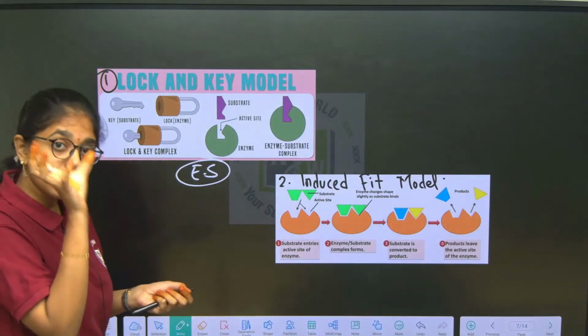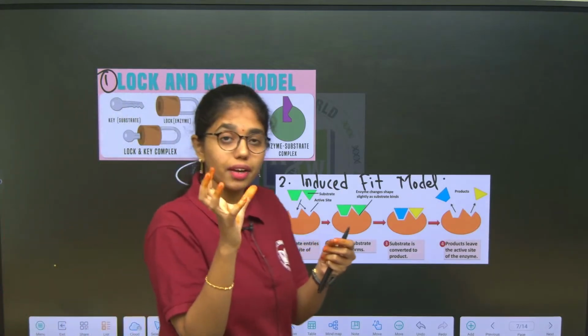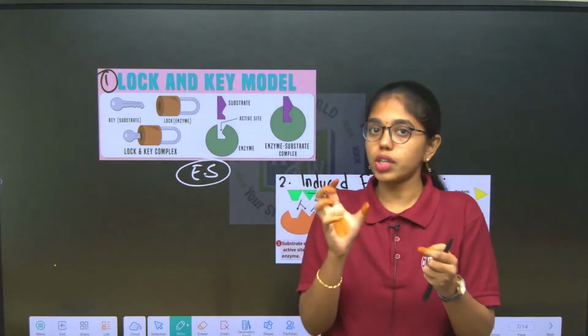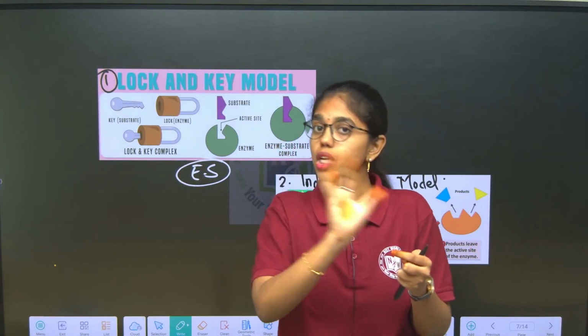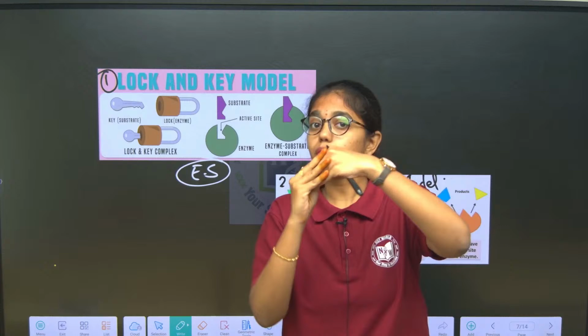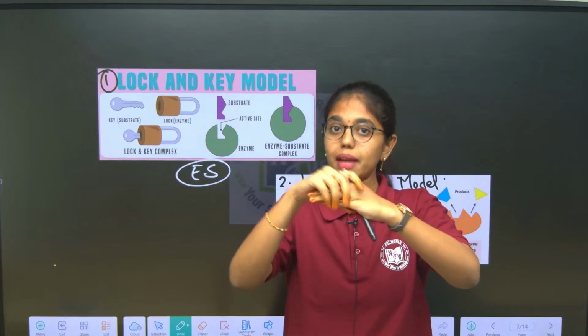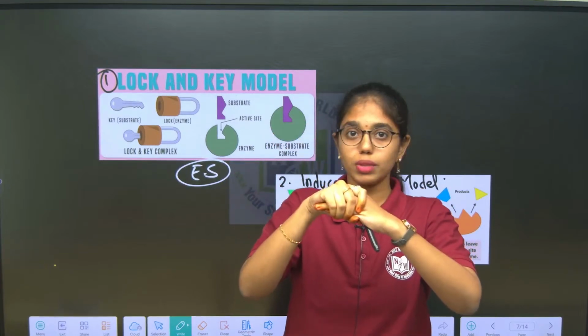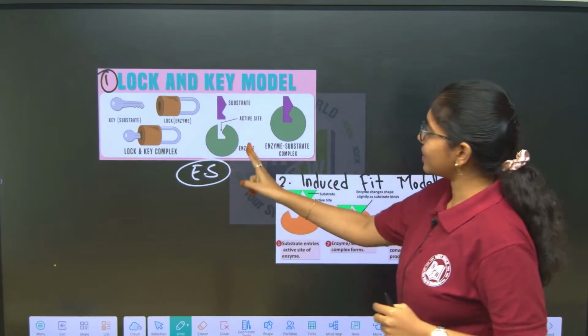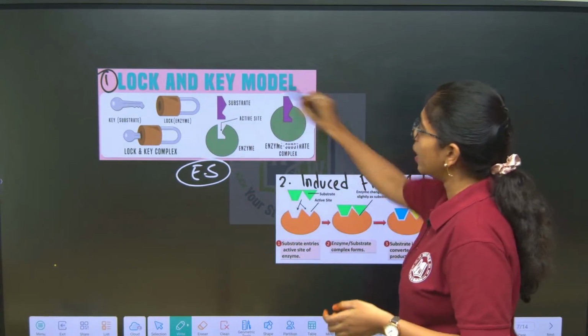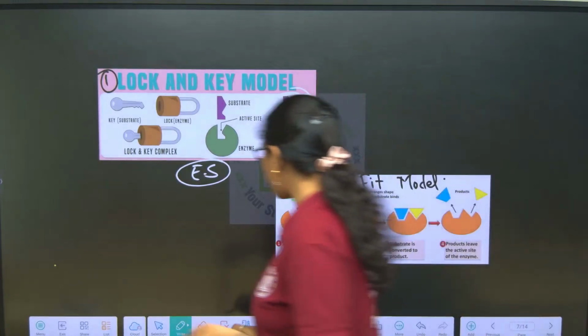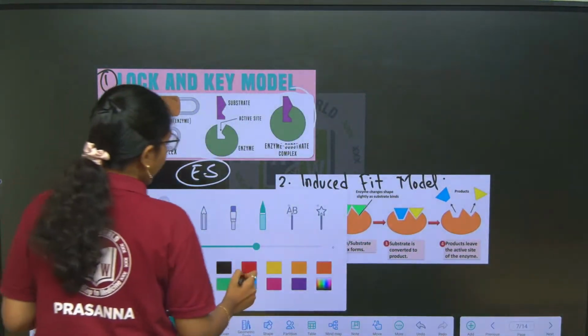The enzyme is rigid, so it will not change its shape or structure. The active site structure will not be changed. The substrate will come and fit to the enzyme like a key fits to the lock, and that is how the enzyme substrate complex is formed. This is being explained in what model? Lock and key hypothesis.